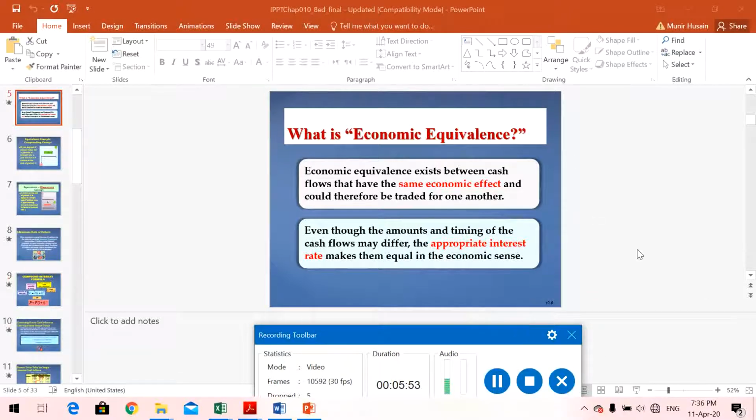Yes, coming back to where we stopped, right? Economic equivalence is what we call it when we calculate the P or F of any project, and then we can compare them and see which one is better to make a decision. It will be clearer in later slides and when we solve some more questions.